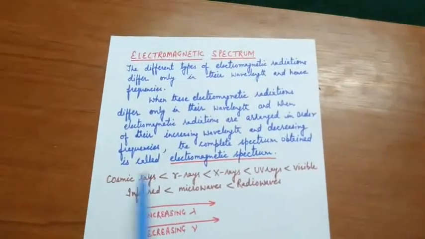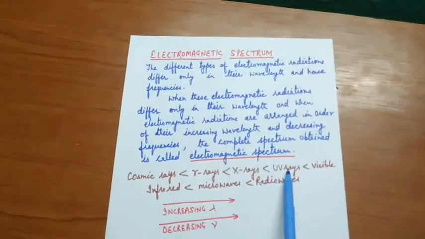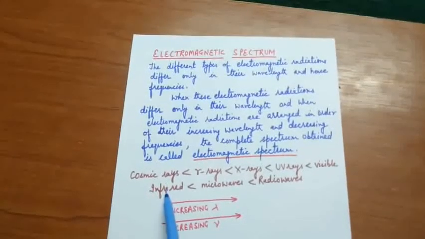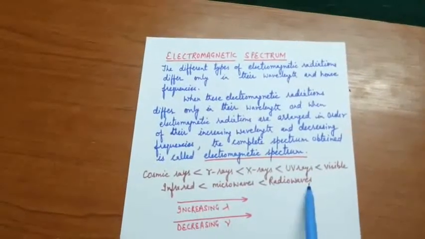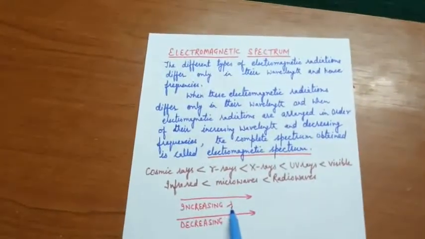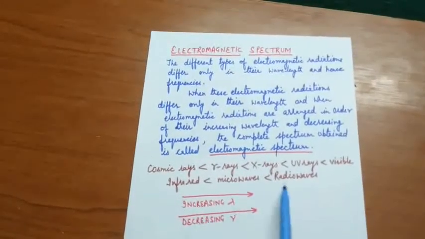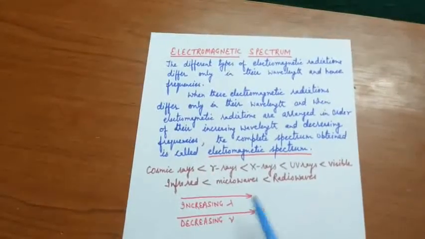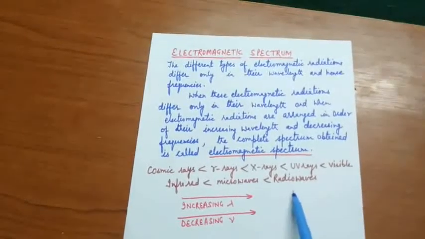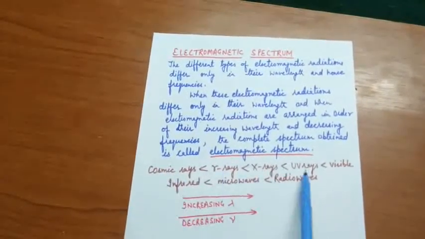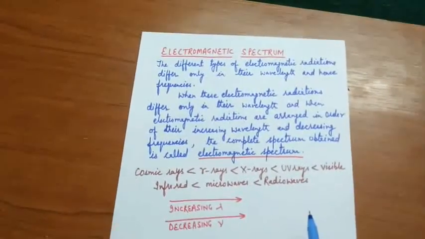So these are the electromagnetic radiations: cosmic rays, gamma rays, X-rays, UV rays, ultraviolet rays, visible rays, infrared rays, microwaves and radio waves. They are arranged on the basis of their increasing lambda, meaning wavelength, and decreasing frequency. The waves having the maximum wavelength, or minimum frequency, are radio waves.